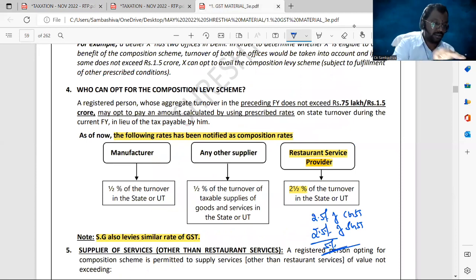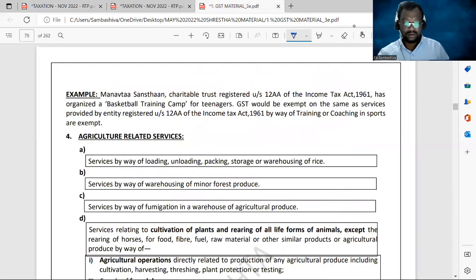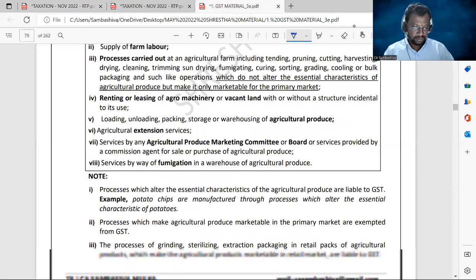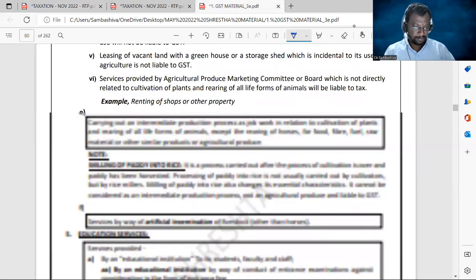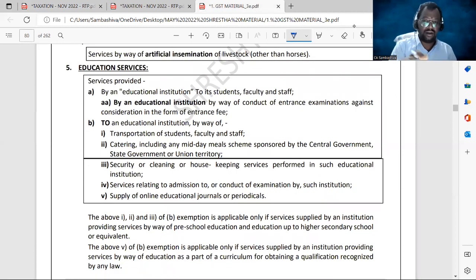Page number 79 in our GST material. On page number 79, we have a discussion of education services. Services provided to an educational institution by way of catering, including the midday meal scheme sponsored by central government, state government, or union territory, are exempted. What do you mean by educational institution here?